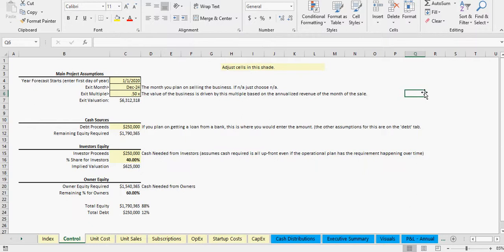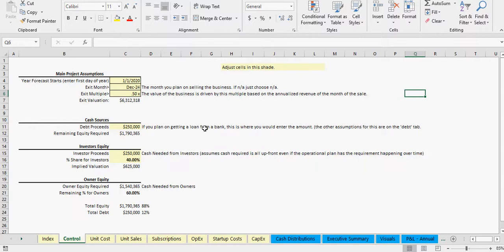So this is combining the software as a service model with retail and just combining it together. And I've built all the assumptions in here that you need to build a forecast model for this. So what I'll do is go through each tab and explain what it does. All the light yellow shaded tabs are where you're going to input your assumptions. All the blue is summaries. And it's very important that you understand, if you're going to use this, where all the assumptions are and what does what, so that you can use it nicely.